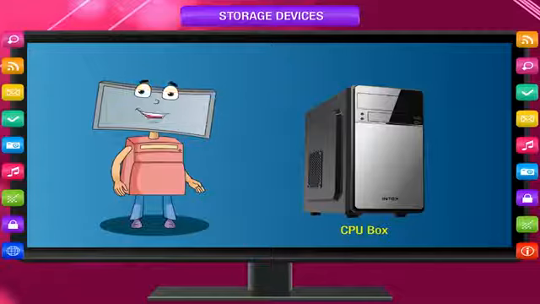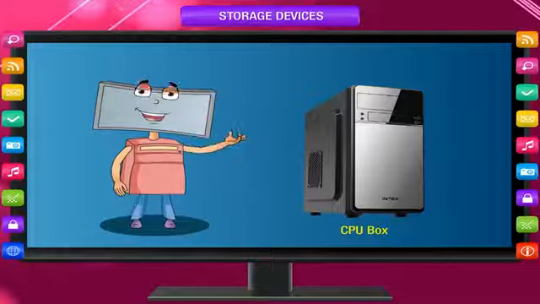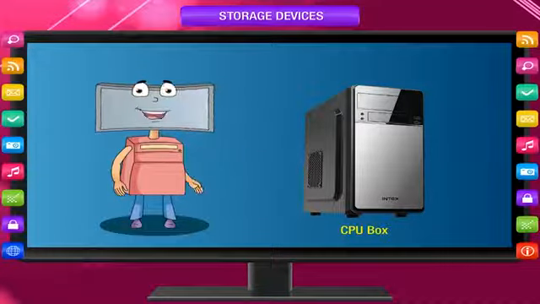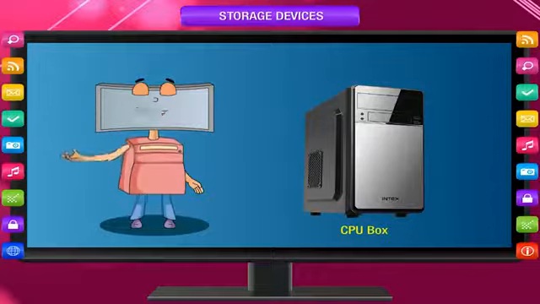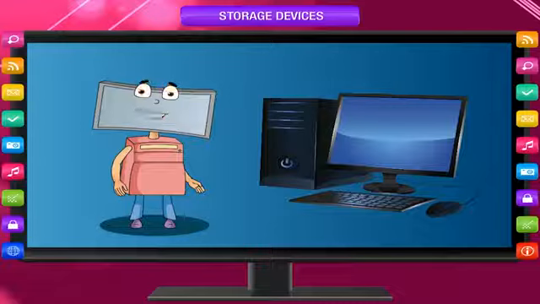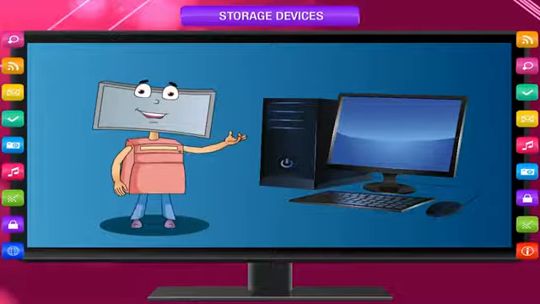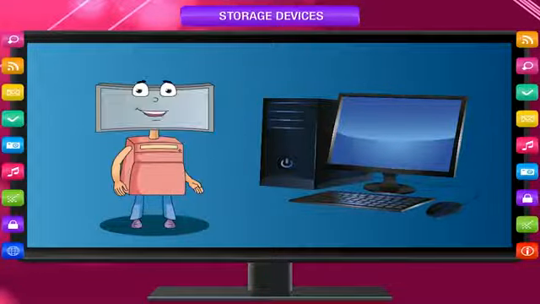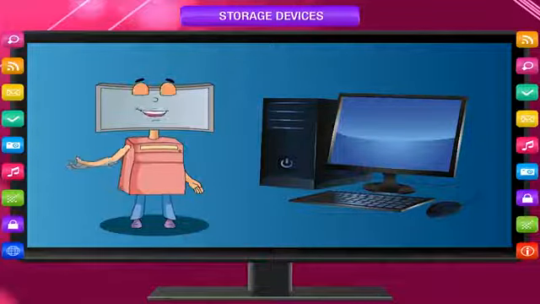CPU box is also known as system unit. Input devices and output devices are the peripherals attached to it. Computers cannot think and make decisions on their own. But computers have superseded man because of their storage capacity.